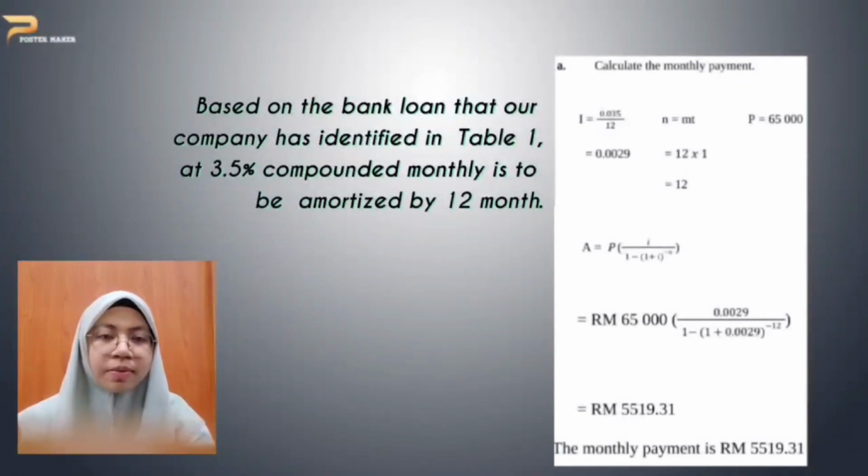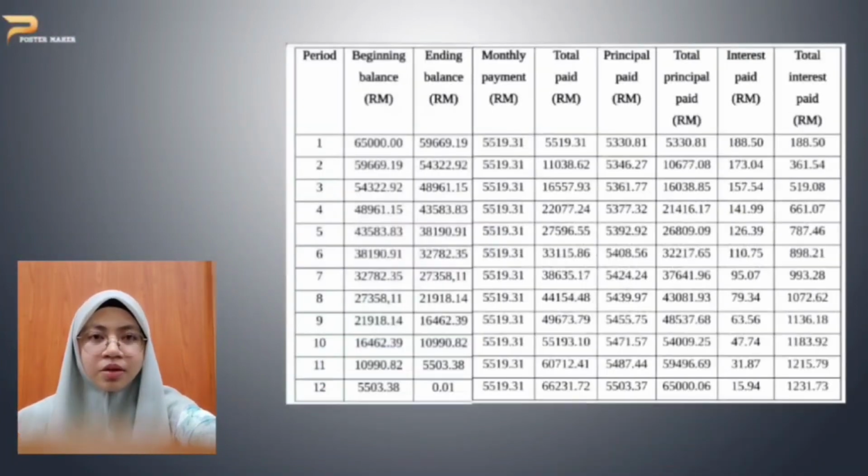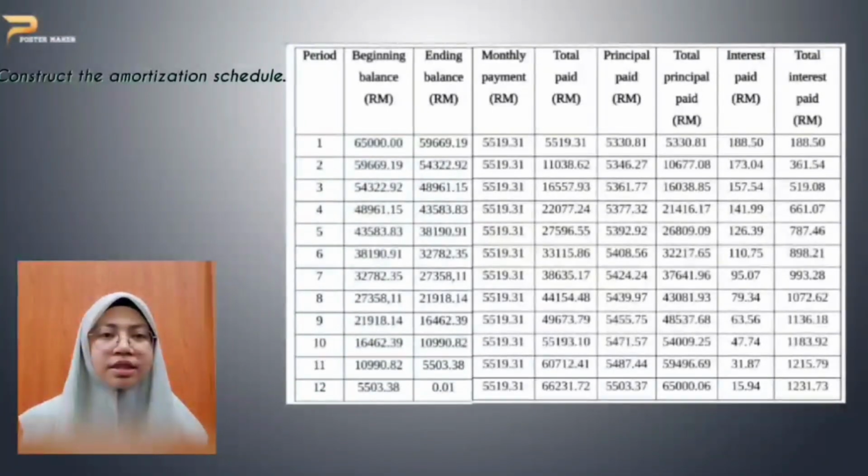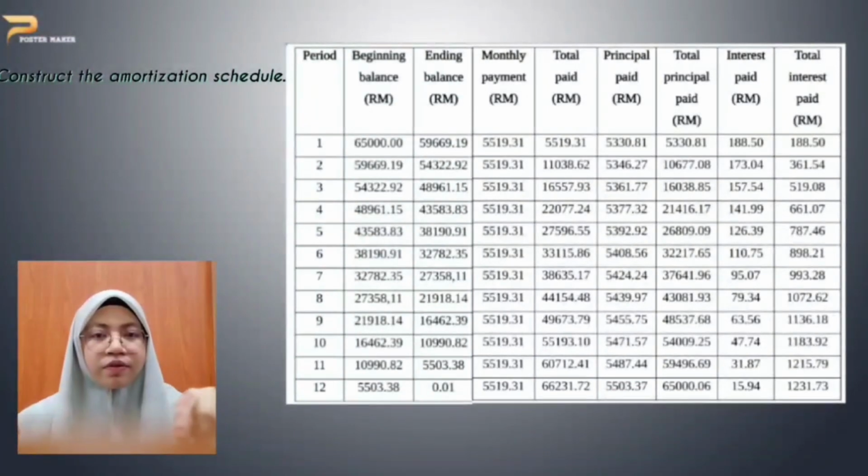5,519.31. So the monthly payment is RM 5,519.31. Question 2 is to construct the amortization schedule. For the first period,